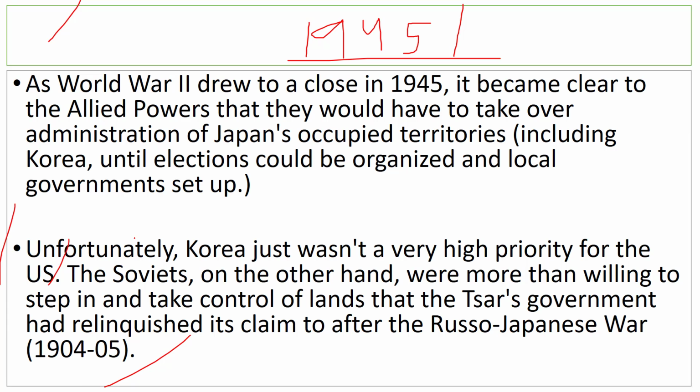But the Soviet Union, on the other hand, was more than willing to step in and take control of the lands of the Korean peninsula that the Tsar government relinquished its claim to after the Russia-Japan War of 1904-05.